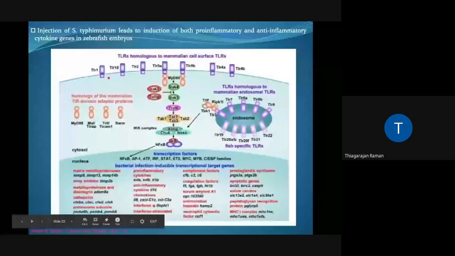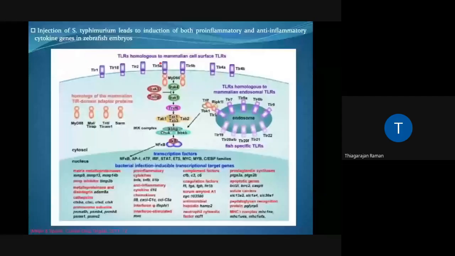This particular figure is just a representative, so don't worry about the details. It shows the different types of proteins which get activated during an immune challenge by an antigen in the case of a zebrafish embryo. Please note, both pro-inflammatory and anti-inflammatory cytokine genes are highly activated once it is challenged.